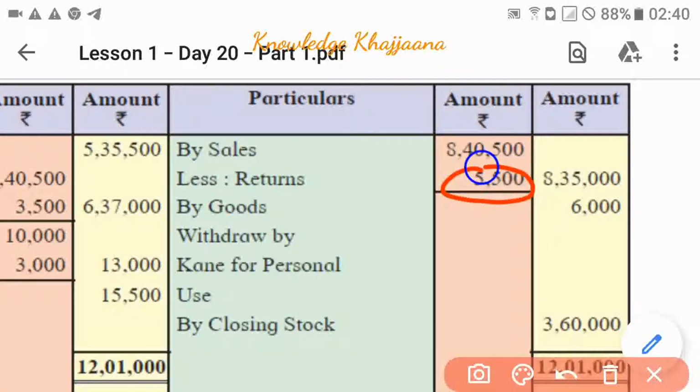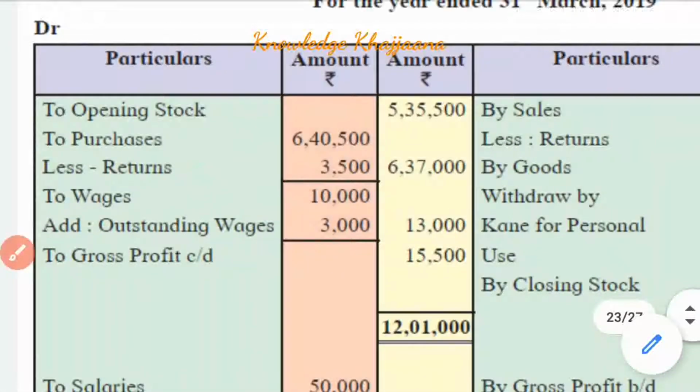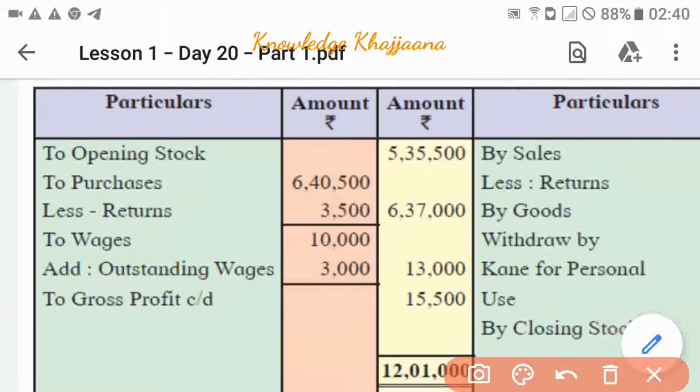And we take the value to the outer column. Sales were 8,40,500. Out of that, 5,500 of sales has been returned. So what is the net sales value? It is 8,35,000. Similarly, we had purchased goods amounting to rupees 6,40,500, and returned goods amounting to rupees 3,500. So the net purchase is 6,37,000.